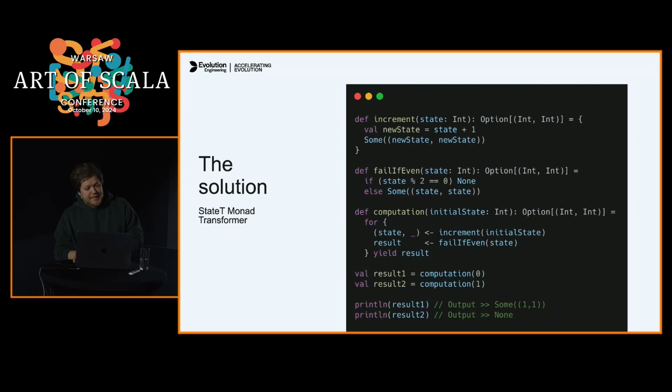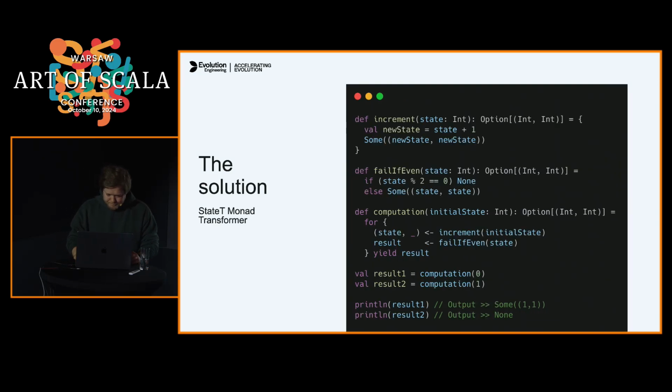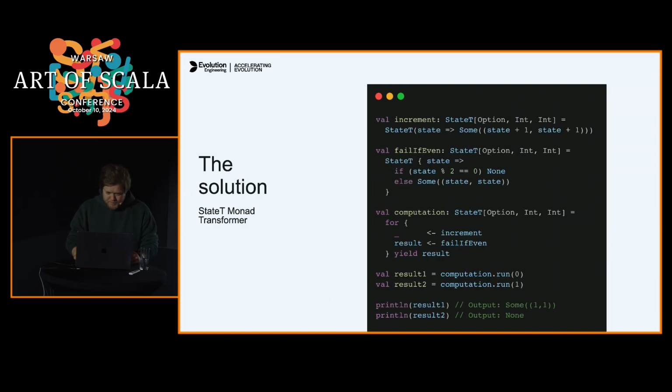So in state t, same thing with an option, right? If we should fail on an even number, we will fail. If not, we'll just increment. So, yeah, the solution with state t.